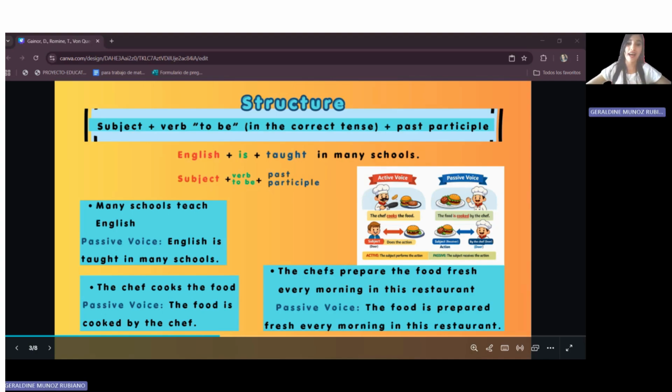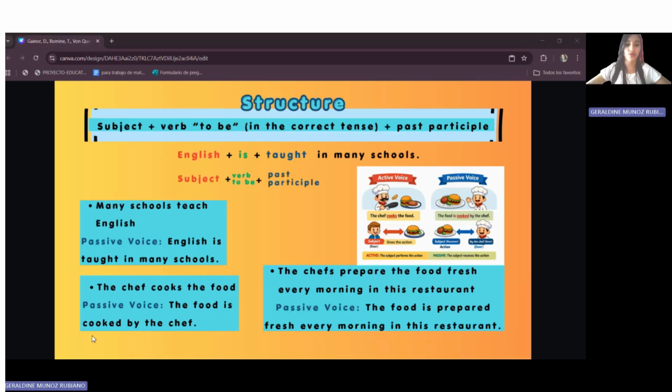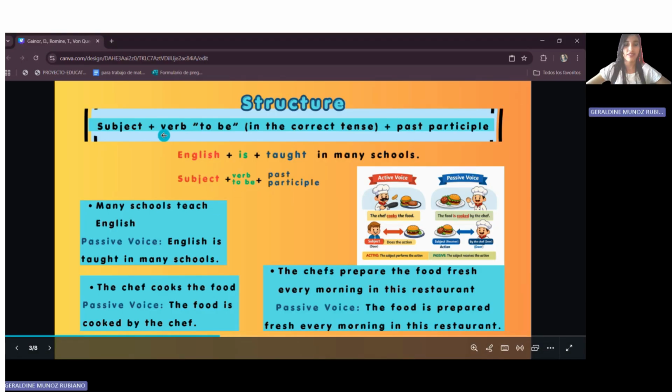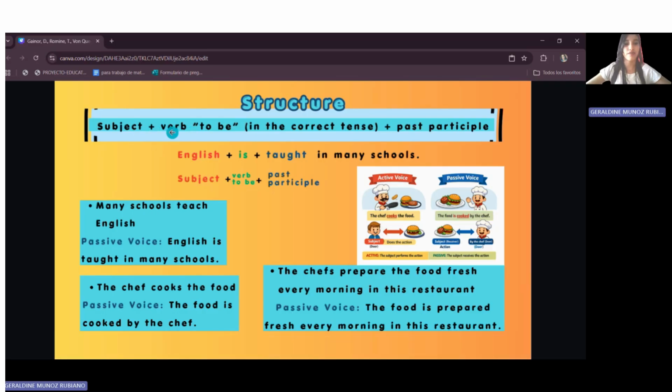The passive voice has a simple structure. We use the subject plus the verb to be in the correct tense, if it's past, present, or future, plus the past participle. For example, this sentence: English is taught in many schools. English is the subject, is is the verb to be, taught is the verb teach in past participle.